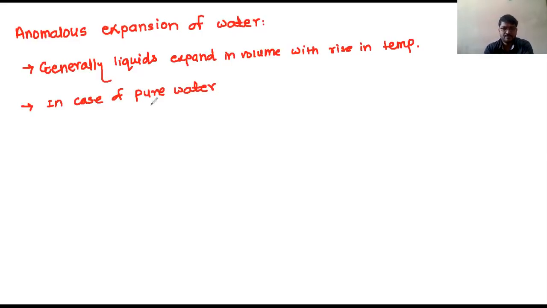When heated, what happens? From 0 degree Celsius to 4 degree Celsius, it contracts.